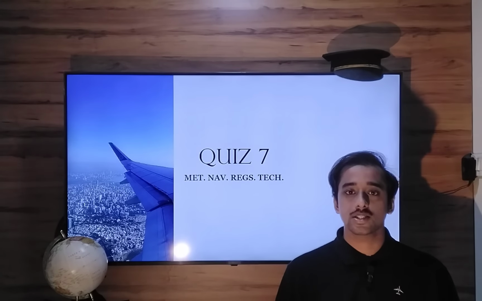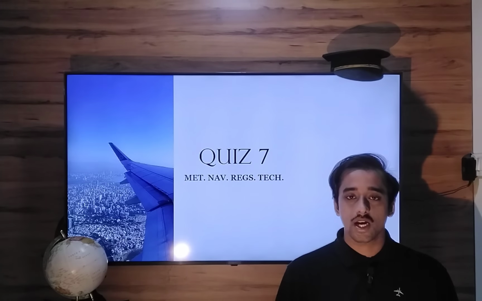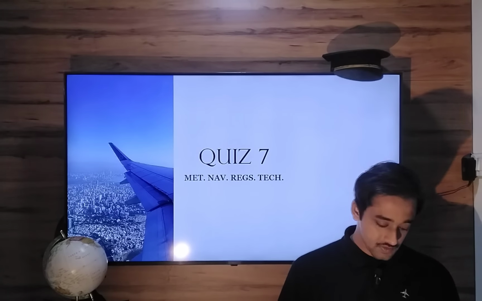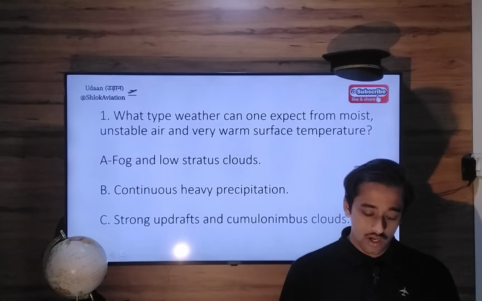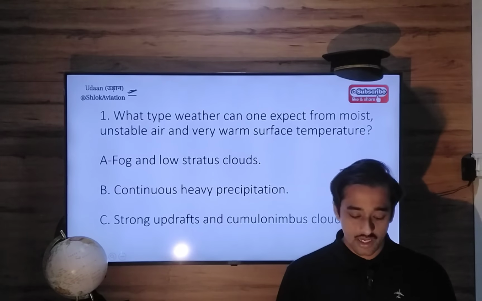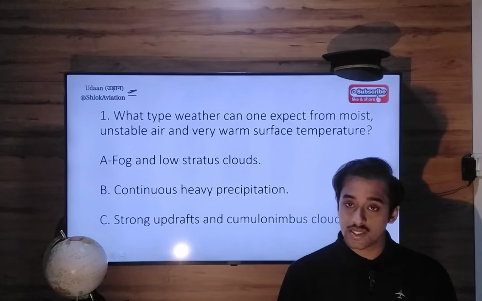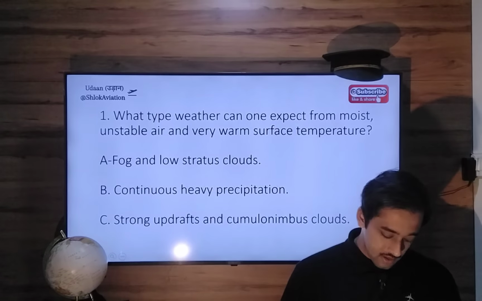This quiz will consist of questions from NET, NAF, REX and Tech. So let's start with today's question number 1. What type of weather can one expect from moist, unstable air and very warm surface temperature? Okay, so the air mass is moist, unstable and very warm. So what happens?